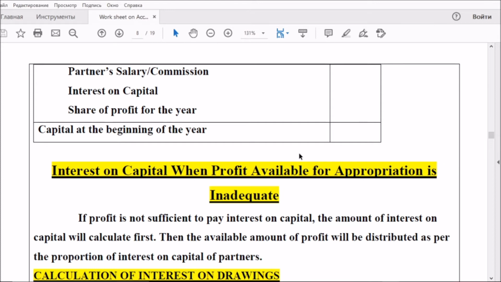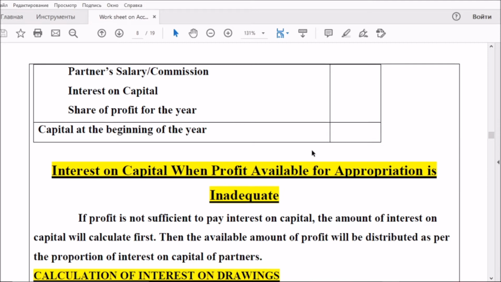That is the thing you have to keep in mind. That is a question you can expect, for 3 marks or 1 mark also. Nothing else: you have to calculate interest on capital first, take the proportion between the interest on capital, then divide the amount of profit. That's all regarding that area.